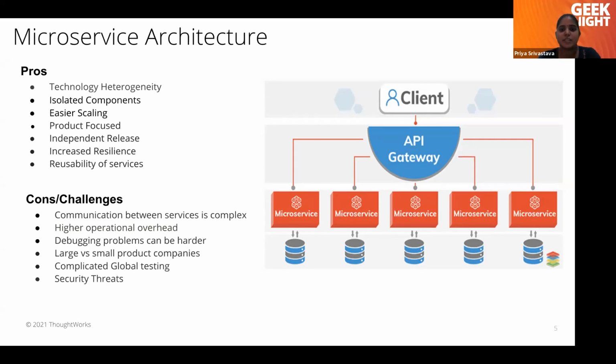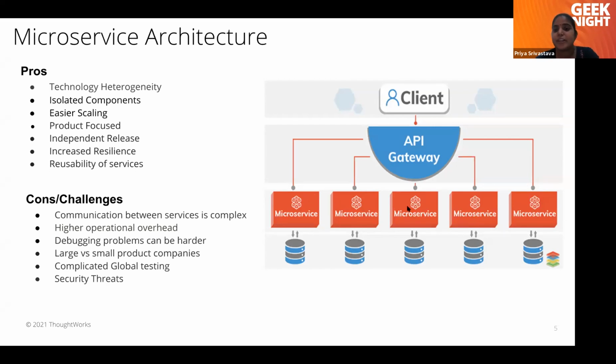But microservice architecture comes with its own challenges as well. So the first challenge: communication between services is complex. Now our services are around bounded contexts.